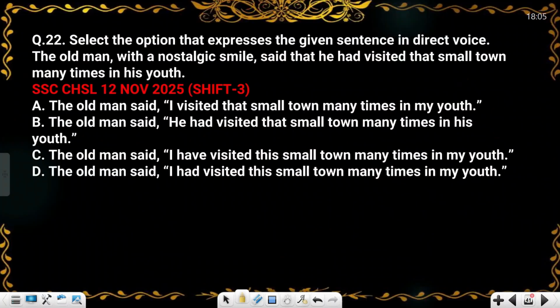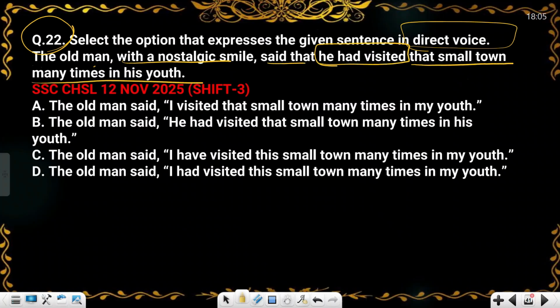Now in question number 22, again you have to change it into direct speech. What is the question, sir? The old man with a nostalgic smile said that he had visited that small town many times in his youth. What is the tense? The tense here is past perfect, 'had' plus third form.